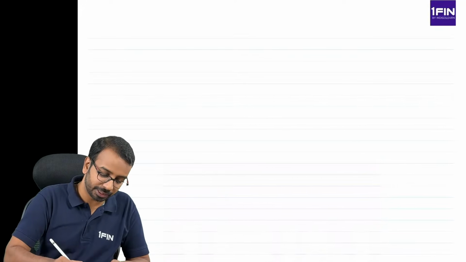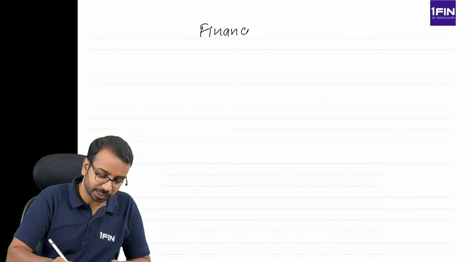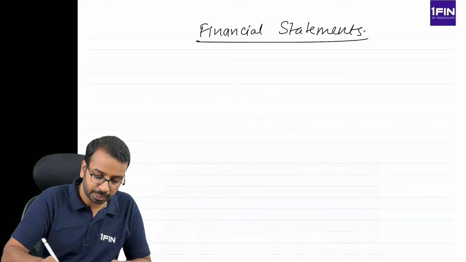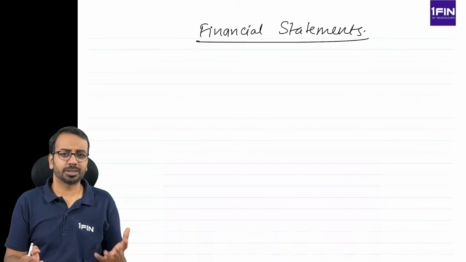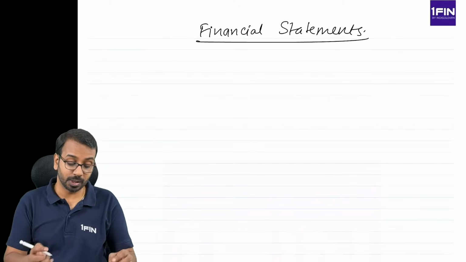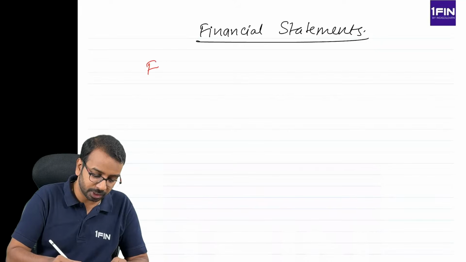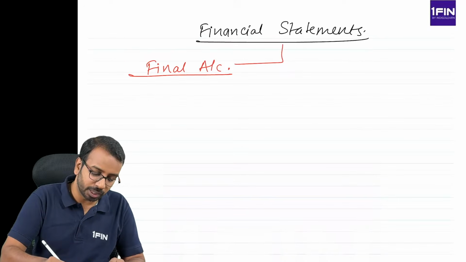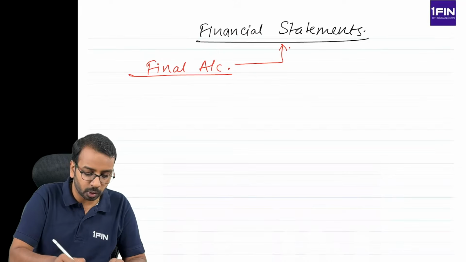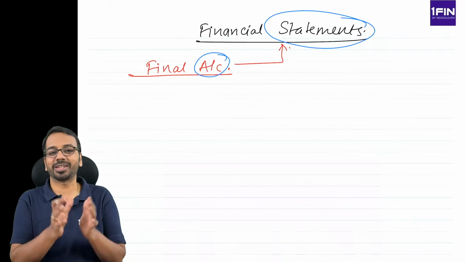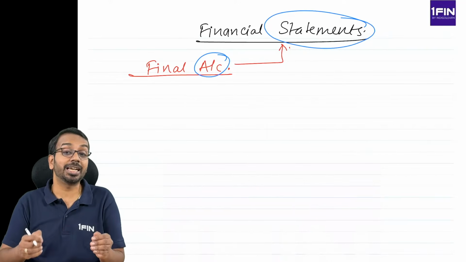So let's now start with financial statements of companies. All of you have done final accounts at your 11th, 12th, foundation, and if you are from direct entry, in your BCom as well, where you prepare final accounts of sole proprietorship and partnership. For companies, we refer to them as financial statements. Why don't we call it an account and why are we calling it a statement? We are calling it a statement because it is not in the account format. It is in a statement format.